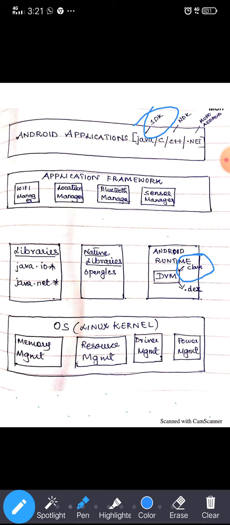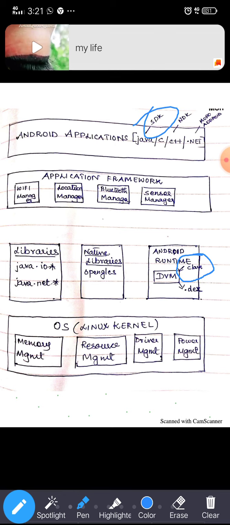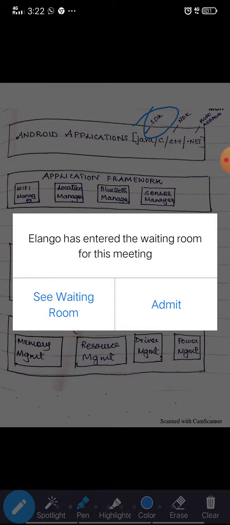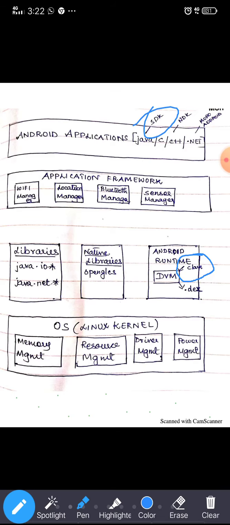For Android runtime, the machine which we are going to use is the Dalvik Virtual Machine. For Java we use the Java Virtual Machine, but in Android runtime we use the runtime software, which is the Dalvik Virtual Machine.